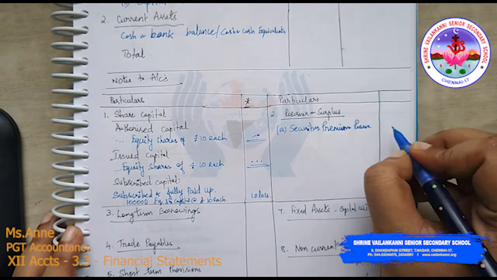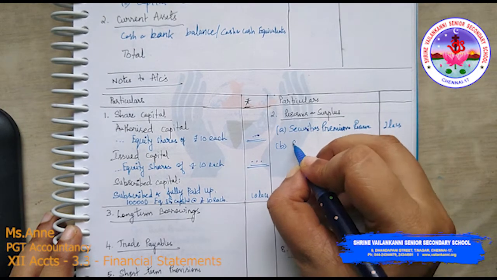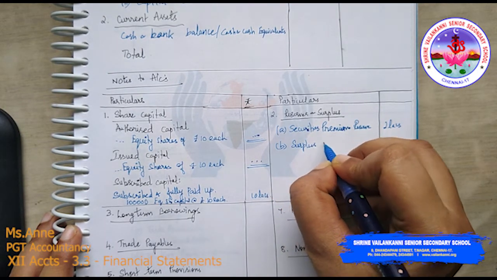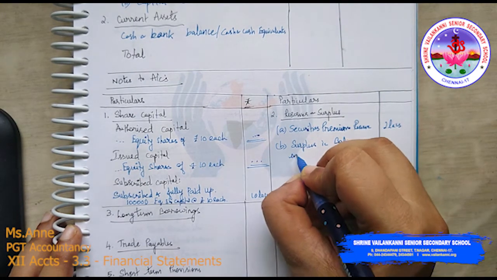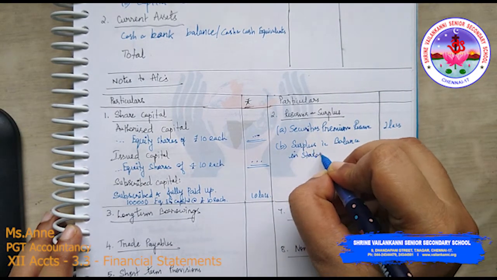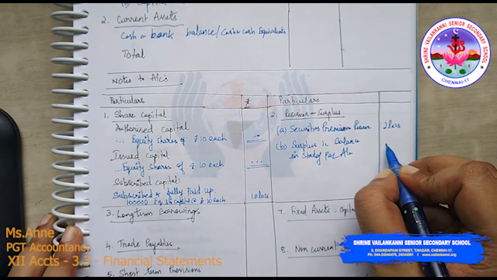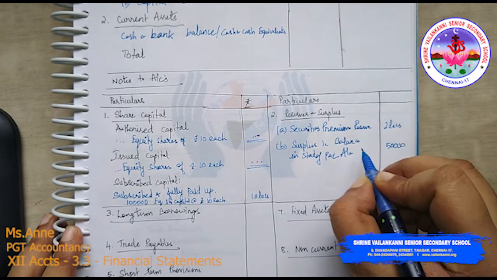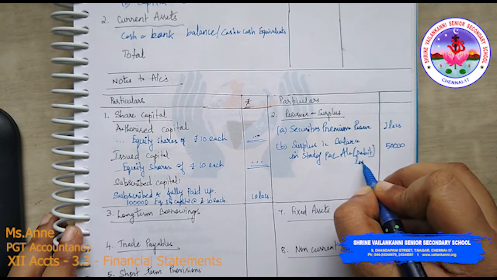How much? 2 lakhs. B, surplus, that is balance in statement of P&L. So it is 50,000. In the bracket they have written debit, which means loss.